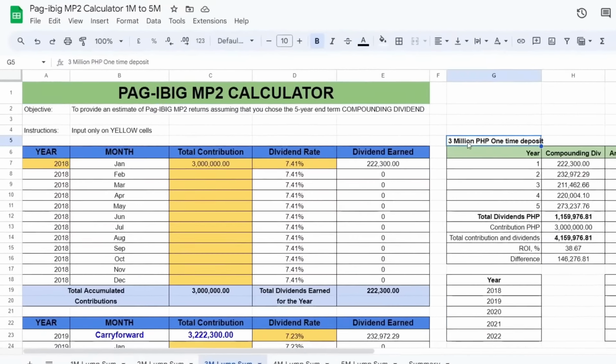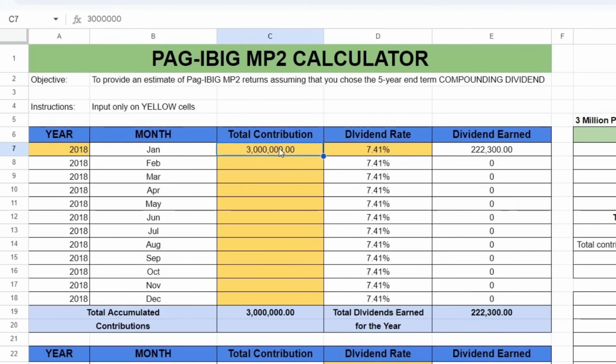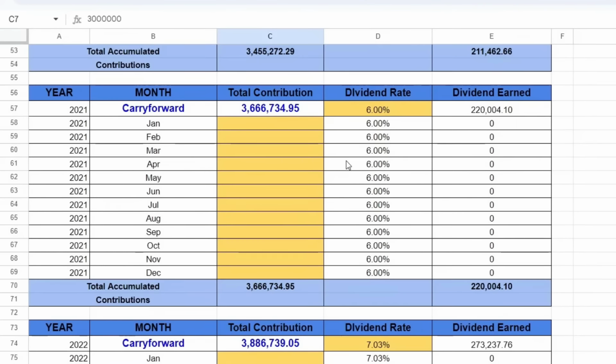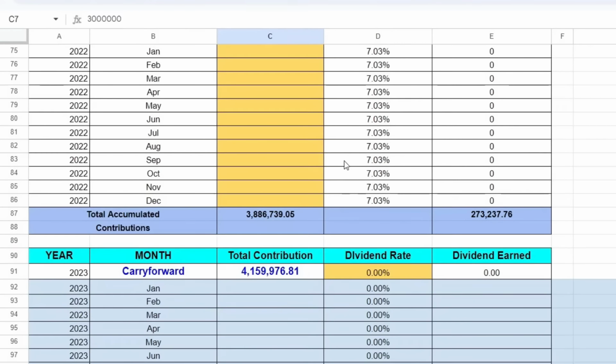So now let's move to the next scenario, which is yung 3 million pesos na one-time deposit. So ganun pa rin yung process hanggang matapos ang 5 years. So ngayon, pag meron ka ng 3 million na one-time deposit, aabot na sa 1 million mahigit ang total na dividend na makukuha.